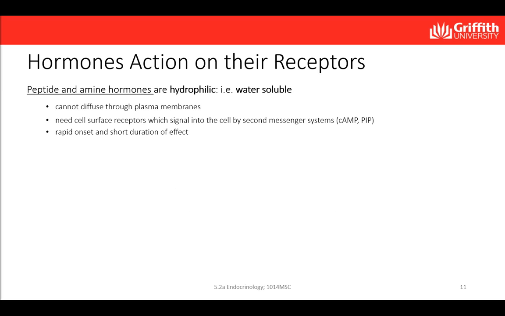As mentioned previously, the chemical structure and the water solubility of a hormone determines how it is transported in the blood, its duration of action, and what receptor it can bind to. Peptide and amine hormones are hydrophilic, meaning water-soluble. Because these hormones cannot diffuse through the plasma membrane, they need cell surface receptors that signal into the cell by a secondary messenger system. These hormones have a rapid onset and a very short duration of effect.